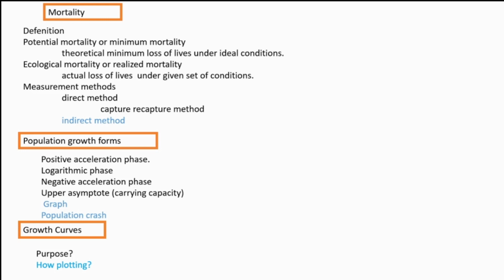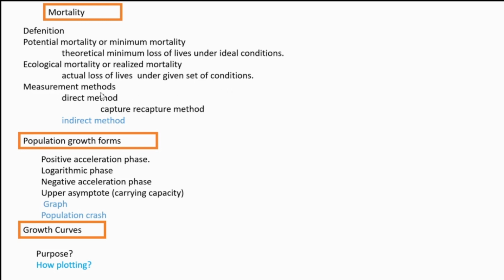Then after 80, then started to have some age related disease, and that person may die by an age like that. That is the theoretical potential mortality. Under ideal condition, what is the minimum loss? Then ecological mortality means it's a realized mortality. It is the actual loss of lives under a given set of conditions.